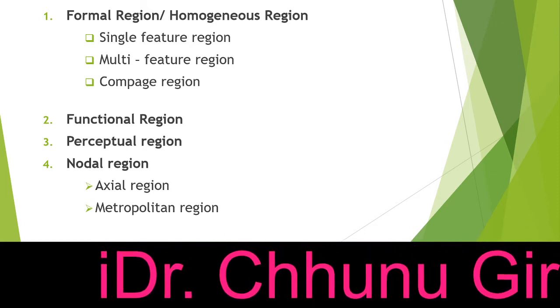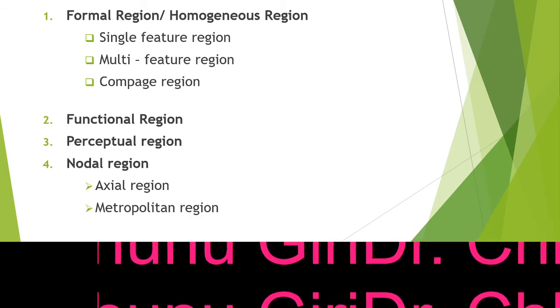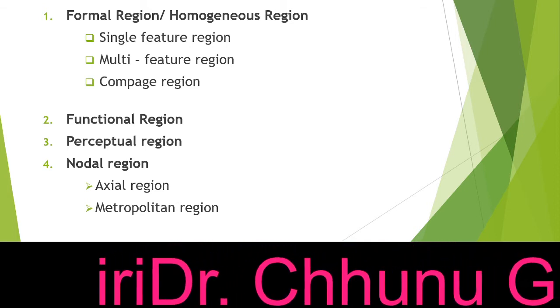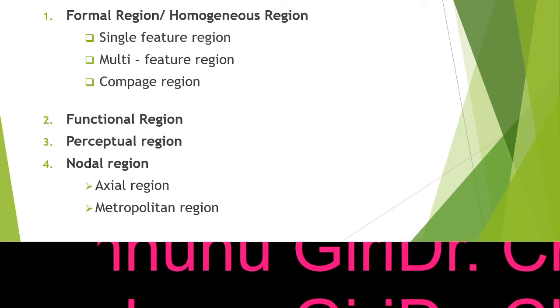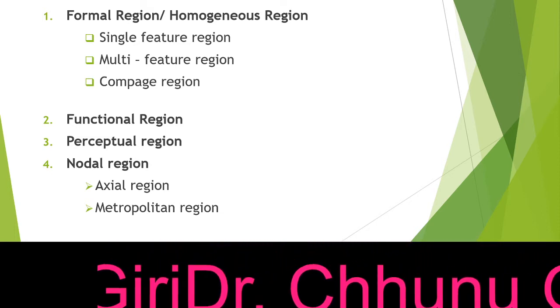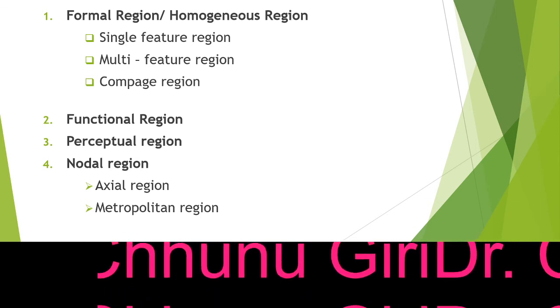Okay, so the formal or homogeneous region means those regions which are divided, those areas which are divided into regions based on the similarities in terms of physical, cultural, social and economic aspects. I forgot to give the example of physical aspects.